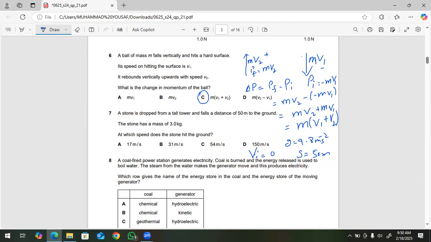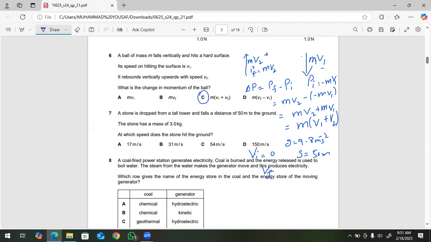And next, when it hits the ground, it will have the final velocity, Vf, because when it moves downward, its velocity keeps increasing by 9.8 meters per second each second. So when it hits the ground, it will be the final speed.